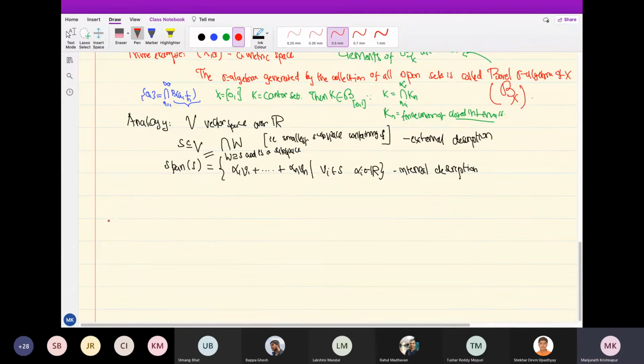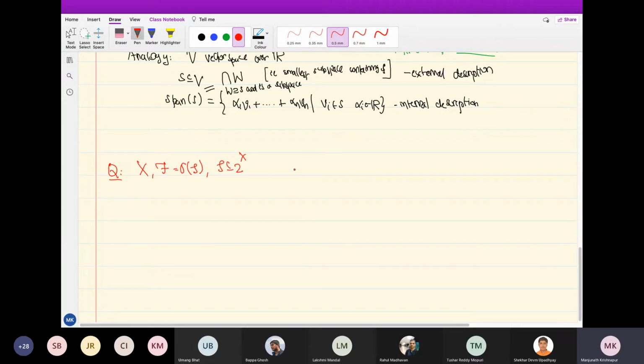So here is a question. X is a set and F is a sigma algebra generated by some class of sets S, where S is a collection. So this is the sigma algebra generated by S. Are all the notations clear? I start with a set X, I take some collection S contained in it, and I take the sigma algebra generated by that.